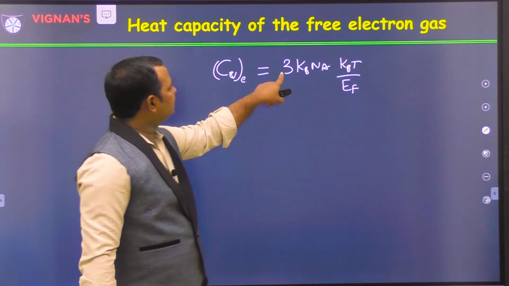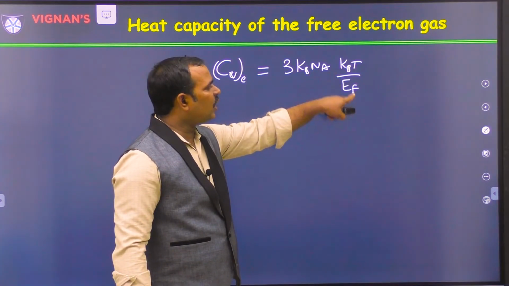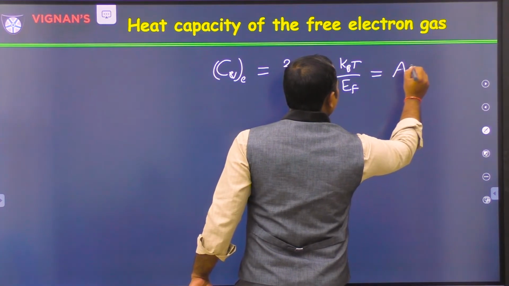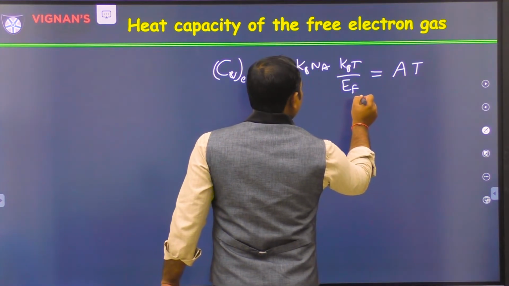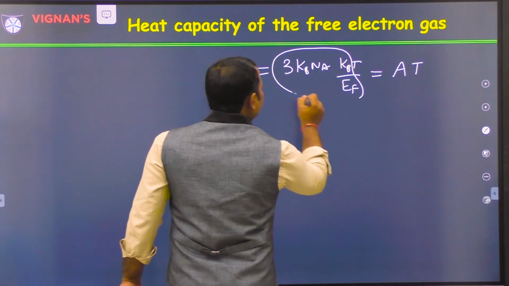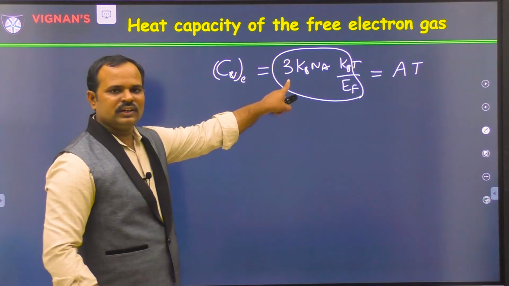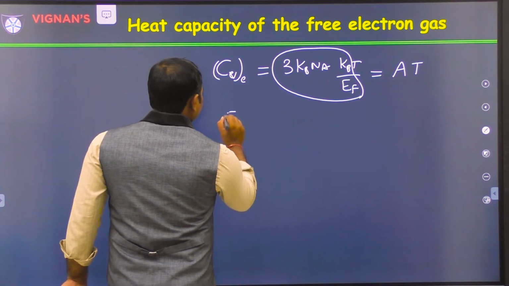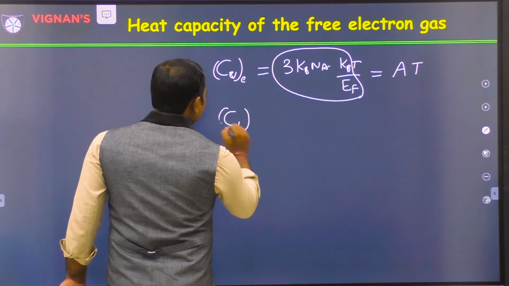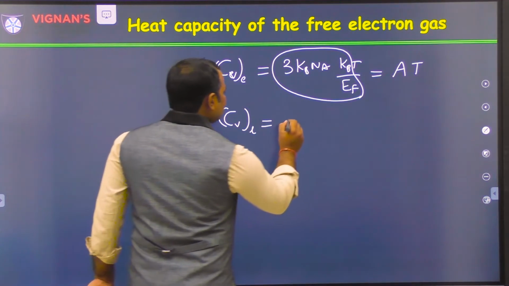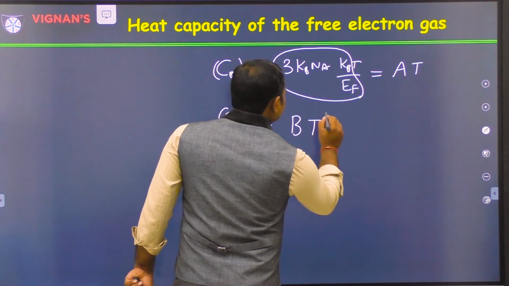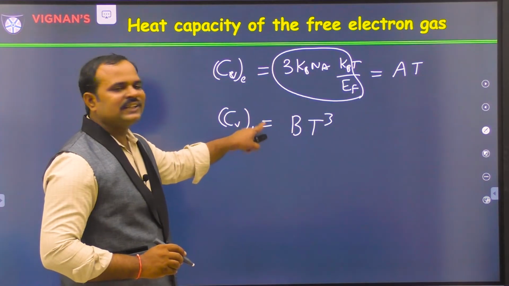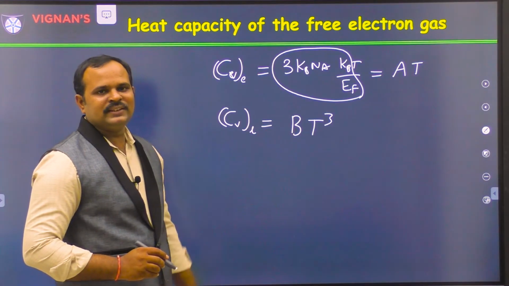Now 3 kB Na, EF, kB, all of them are constants, so I will write this as A into T. Instead of all these things, I just wrote AT. Now the specific heat of lattice contribution is BT cube. This is the famous T cube law, the Debye T cube law, which explains the lattice contribution above Debye temperature.